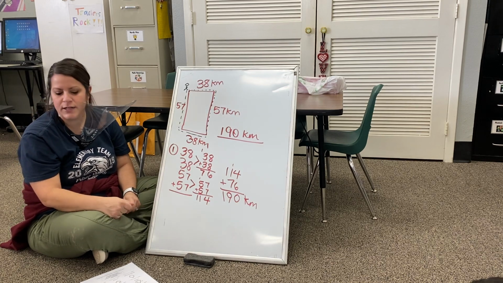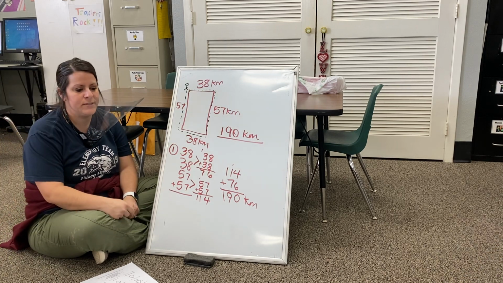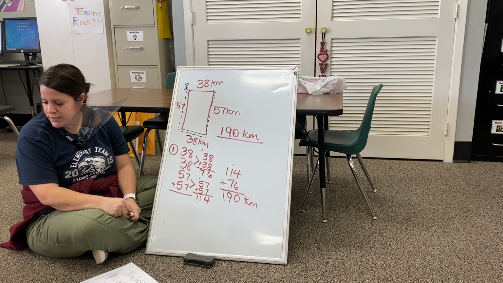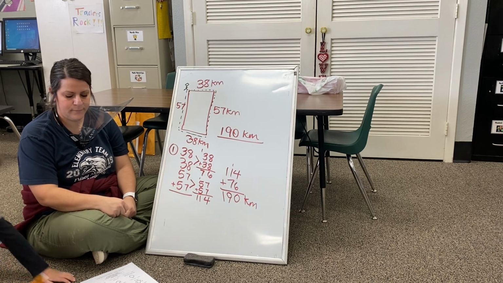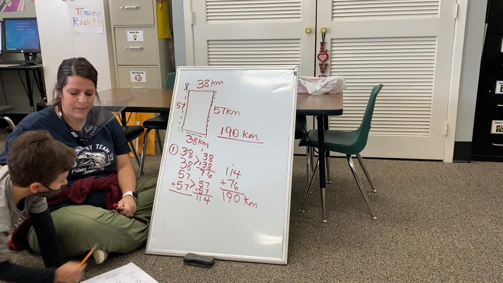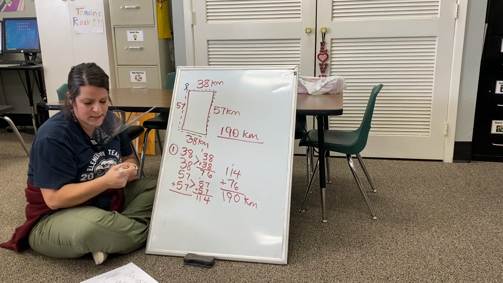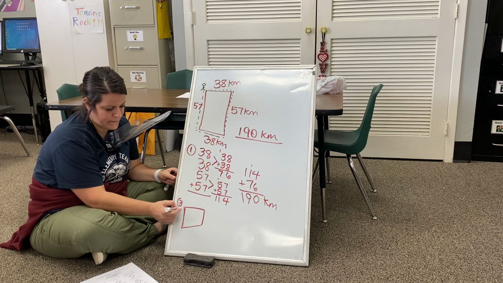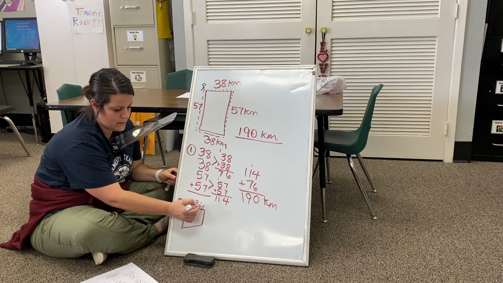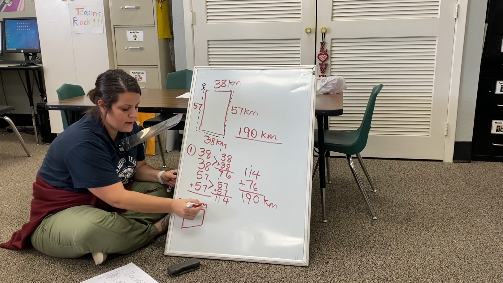Okay, so you should have gotten 190 kilometers. Yep. So flip your paper over and where it says perimeter, write 190 km for kilometers. I didn't even finish my problem, so do I have to finish my problem? Yes. Okay, now look at the third one. The third one is a square. Oh, that's easy. Do I have to finish my problem? Yes.